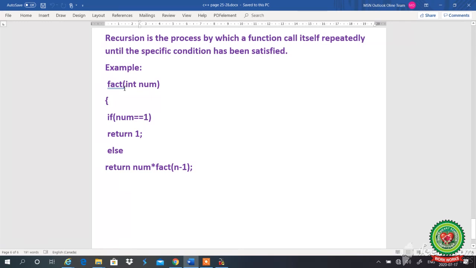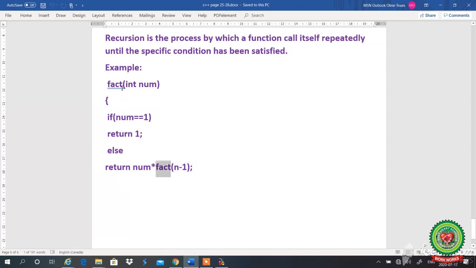Let's suppose we have created a function with the name fact, and we have used one argument, that is int num, and I have given the condition that if num == 1, means when the value of num is 1, then it will return 1, else it will return num * fact(num - 1).